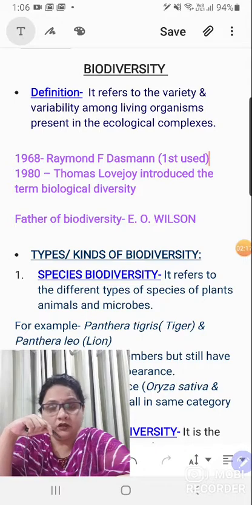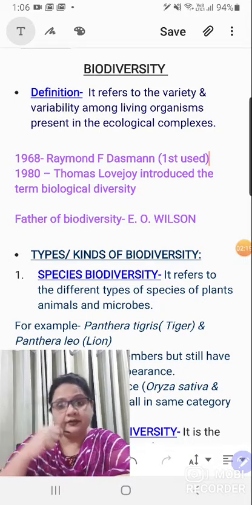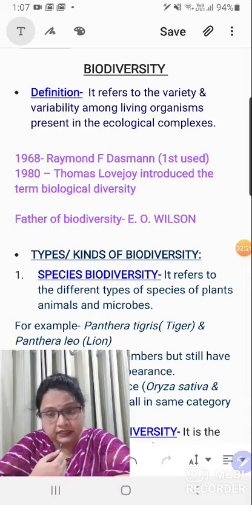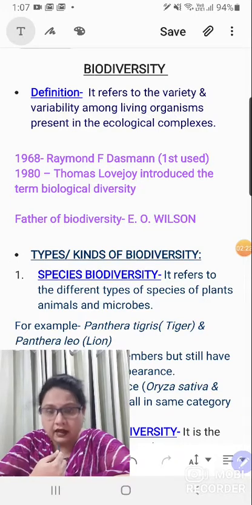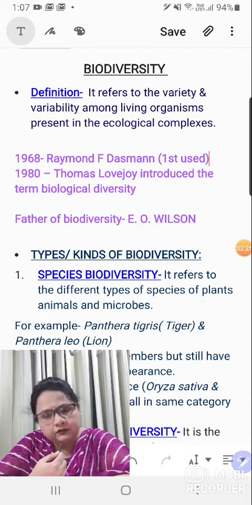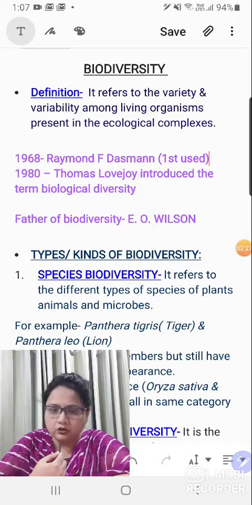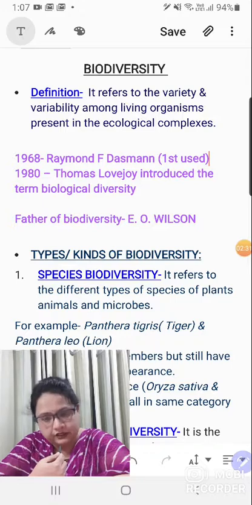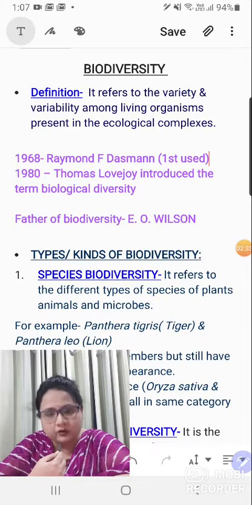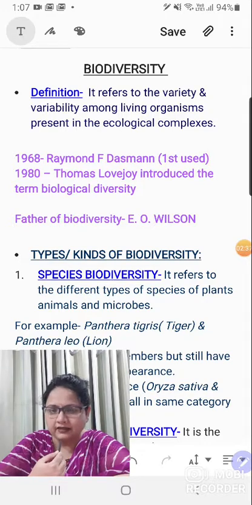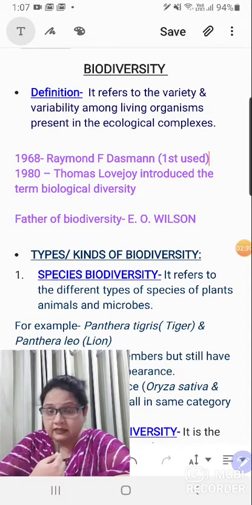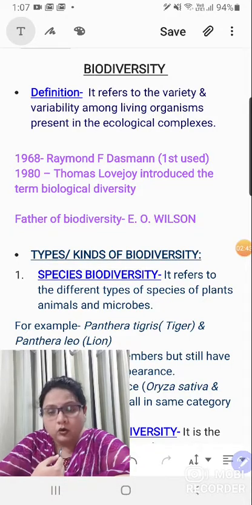So the difference in the types and appearance, and the second thing, the difference in the number: variety and variability in the living organisms present in the ecological complexes. Ecological complexes is just to decorate your definition. You may write present in the environment, but it seems a bit nicer when you write ecological complexes. That's the definition.